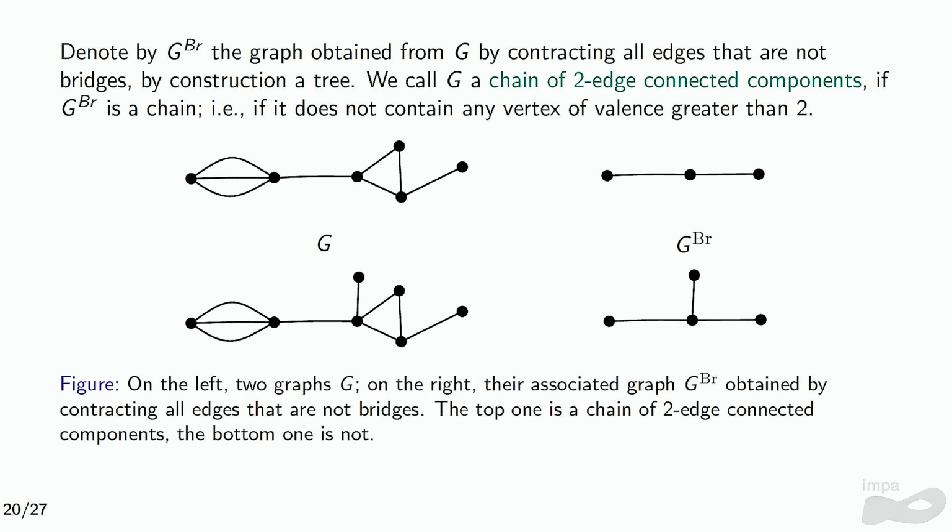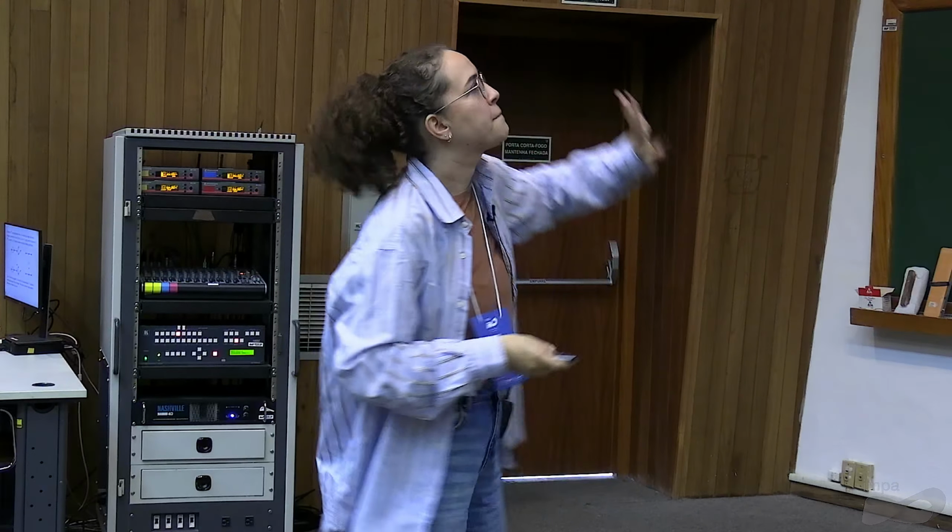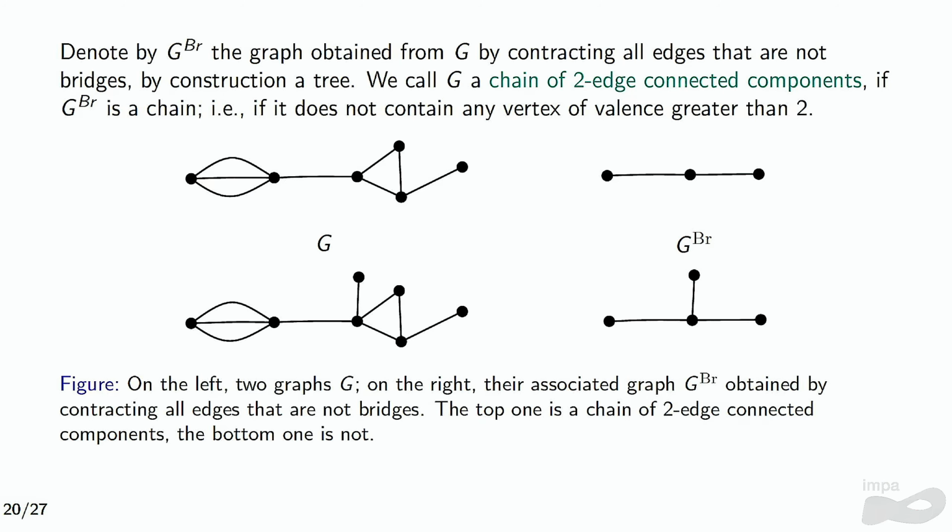And we will denote by G_BR the graph obtained from G when contracting all of the edges that are not bridges. A bridge is an edge that, if I delete it, I will have a disconnected graph, okay? So when this G_BR is a chain, meaning that it has no vertices of valency greater or equal than 3, I call the G a chain of 2-edge-connected components.